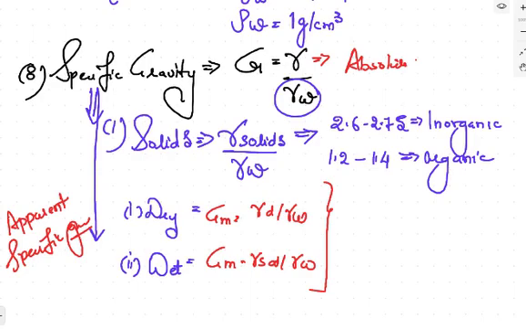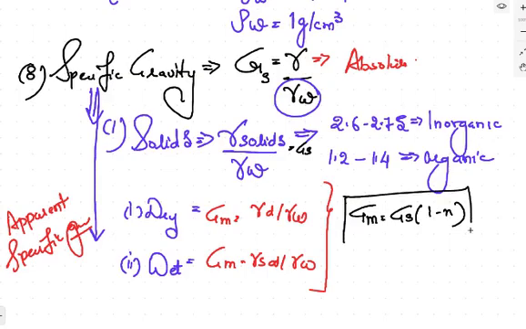There is a relation which you have to remember for the objective purpose, that if this is gs, like gs for the solid, then gm is equal to gs into 1 minus porosity. इसको याद रखना. ऑब्जेक्टिव में एक देते हैं, दूसरा पूछते हैं. gm is equal to gs into 1 minus porosity. gm is the mass specific gravity, apparent specific gravity, which you will calculate for either dry or wet condition.